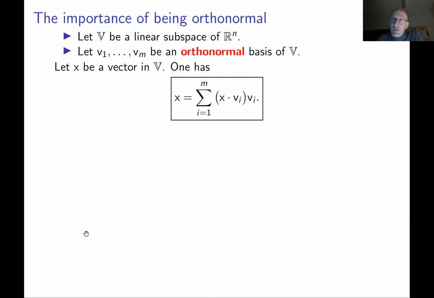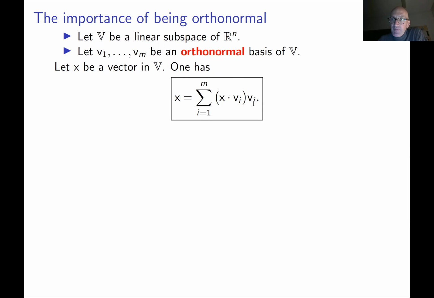But in the orthonormal case, we can find this expression immediately.